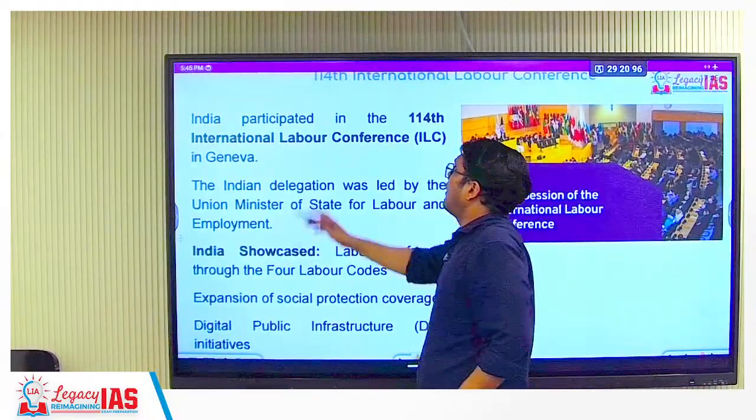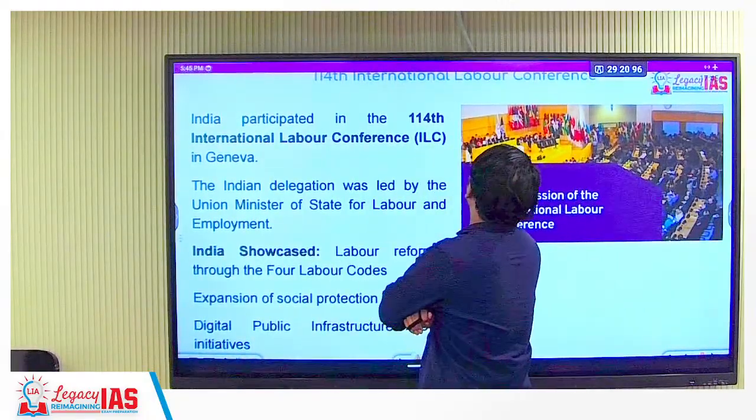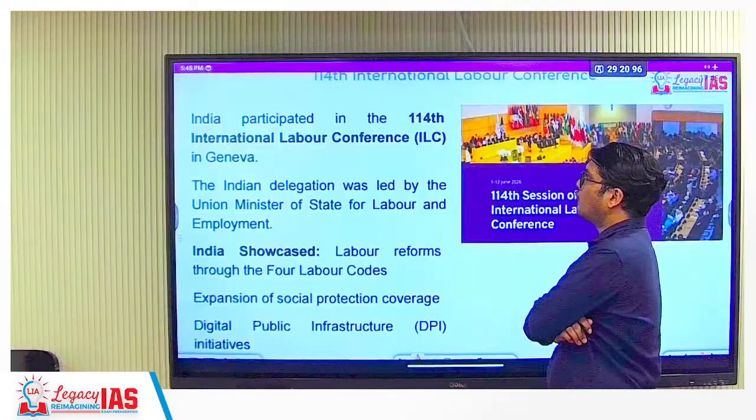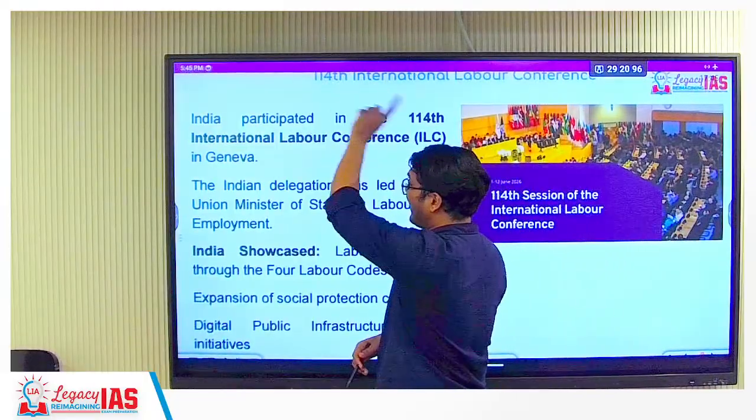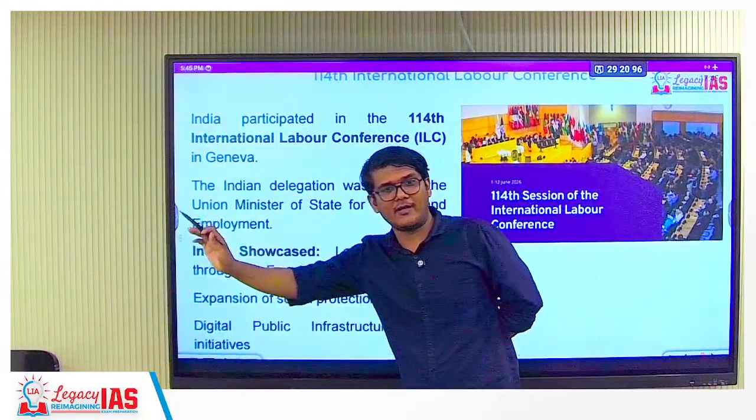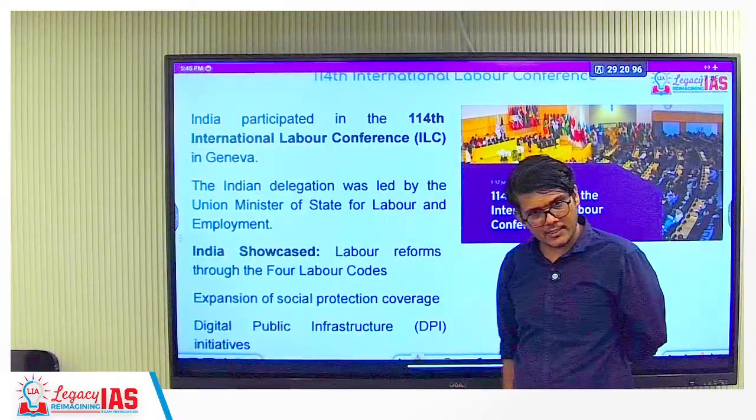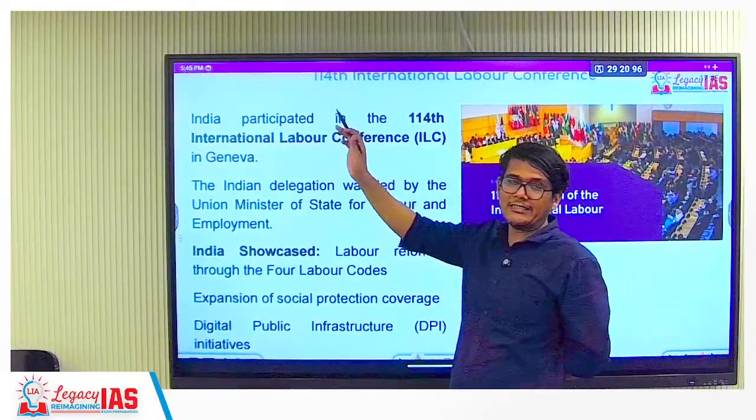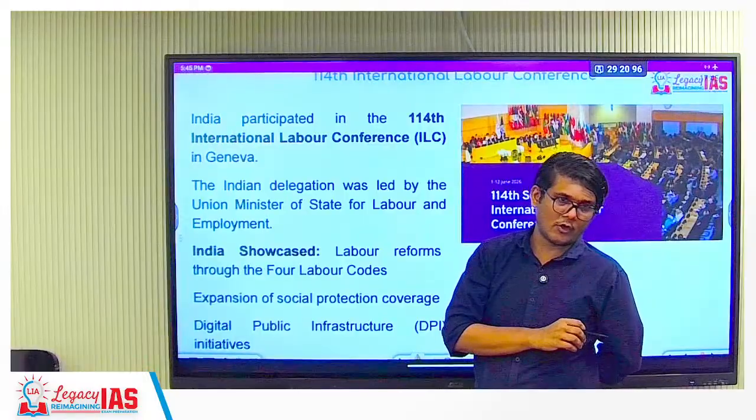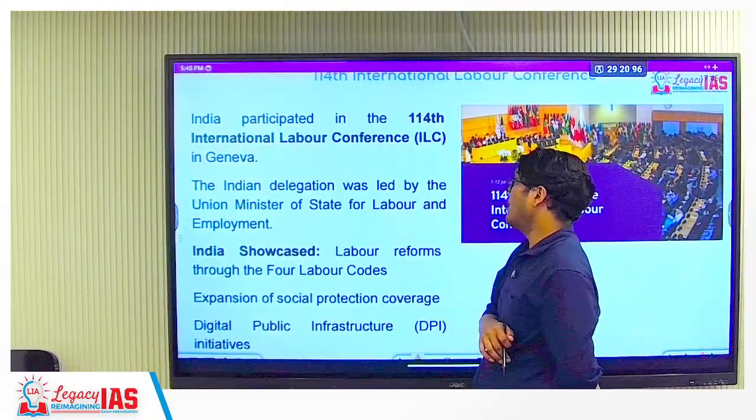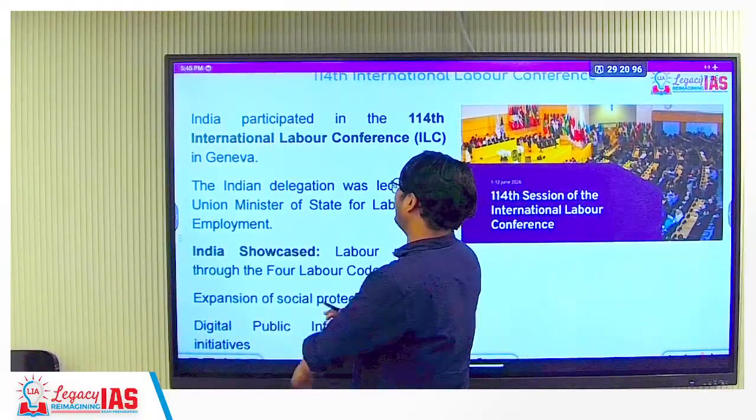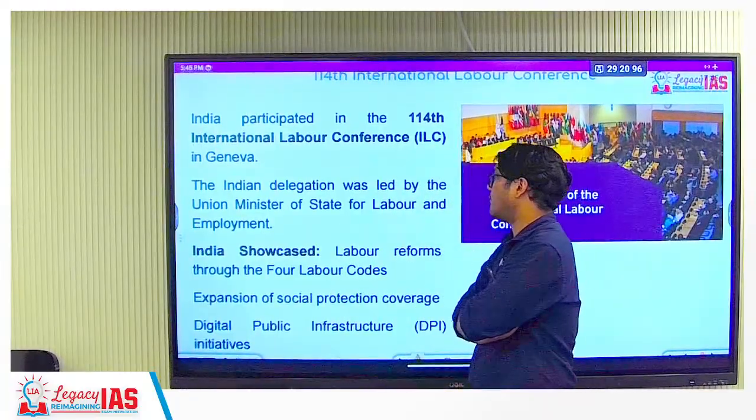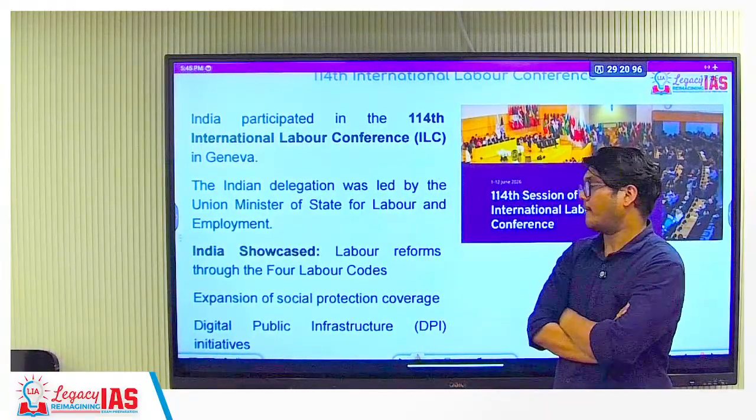Okay. Next, 114th International Labour Conference. So as I said, Labour Conference, where was it held? Geneva. Where is Geneva? Switzerland. Yes, it was under the aegis of ILO, International Labour Organization. Okay. The Indian delegation was led by the Union Minister of State for Labour and Employment.